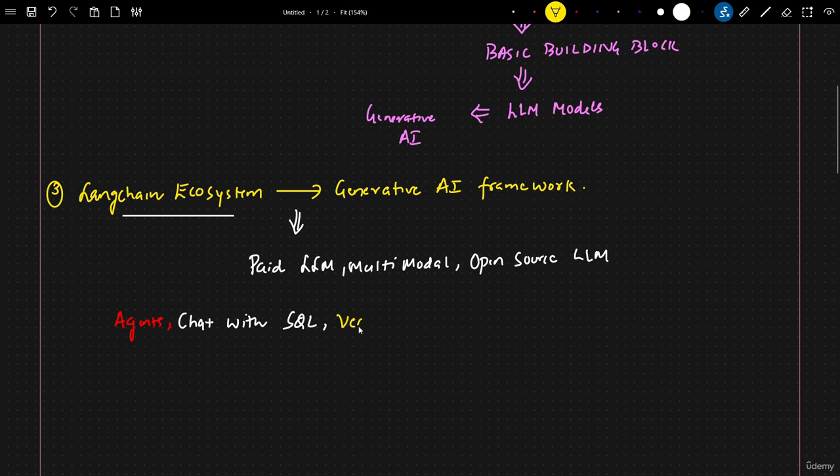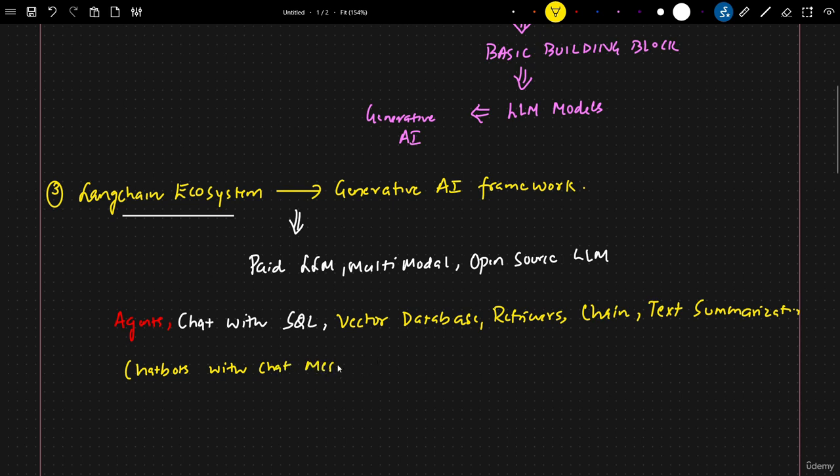We have vector databases, and we have retrievers. What exactly are retrievers? We'll try to understand how to go ahead and create chains, how to do text summarization, and how to work with creating chatbots. We'll work with chatbots, and these chatbots will be working with chat message history.